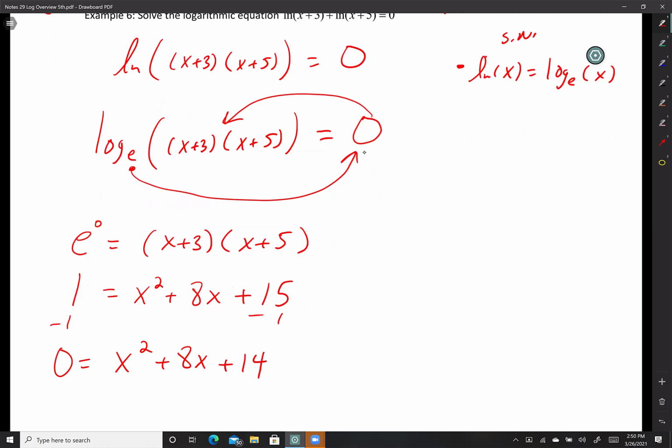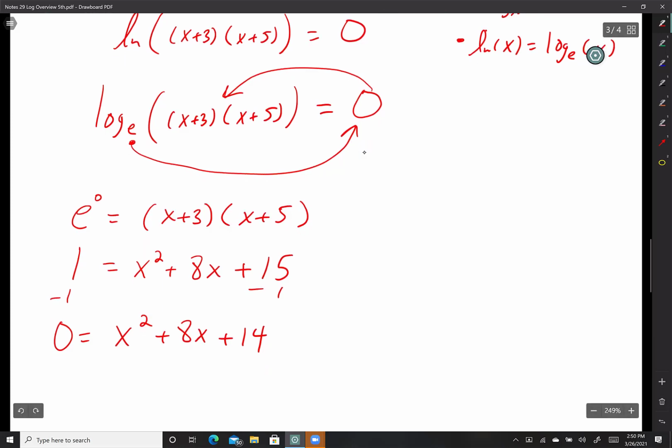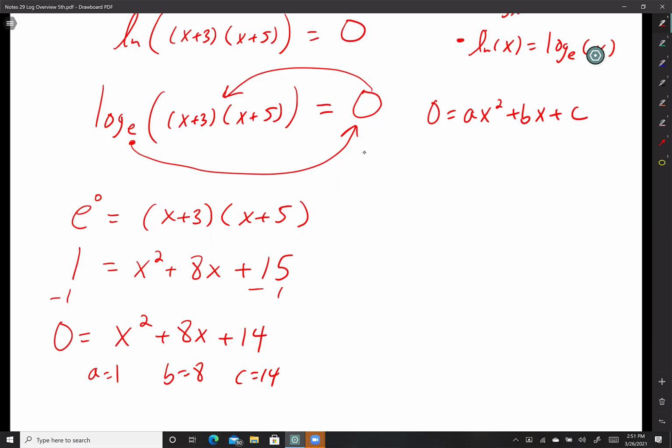And then I start thinking, is this factorable? 14 times 1, 7 and 2, 4. Nope, it's not factorable. Is there another way to solve this without factoring? Remember, what did your algebra teacher teach you? Did you do the quadratic formula? Perfecto, yes, absolutely. You can use the quadratic formula, guys. So I'm just going to use the quadratic formula. A is 1, B is 8, C is 14. This comes up all the time in several subjects, in physics and finance and a whole bunch of other stuff. All right, so here we go.